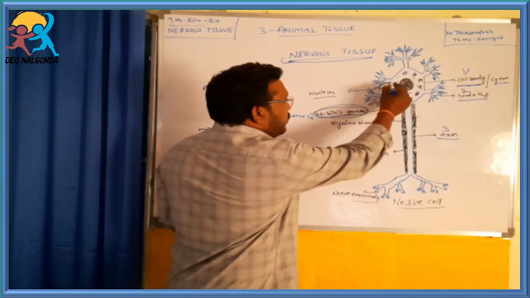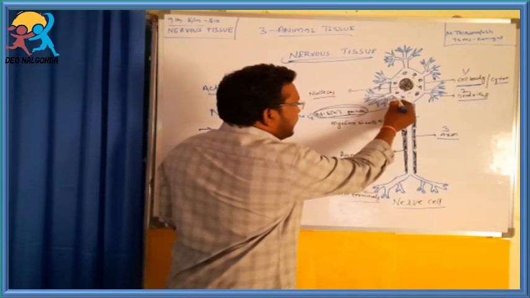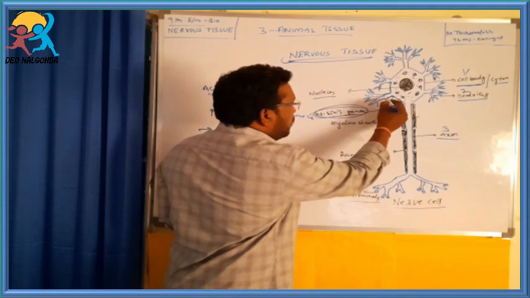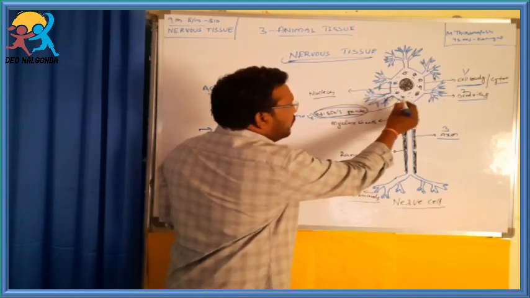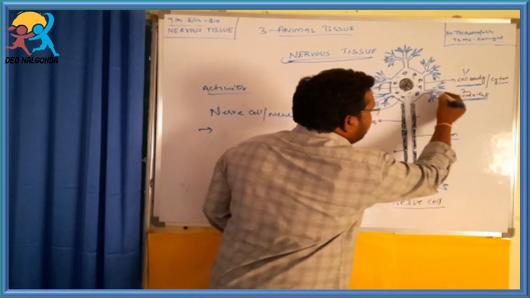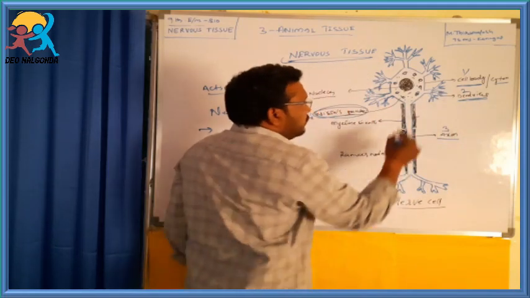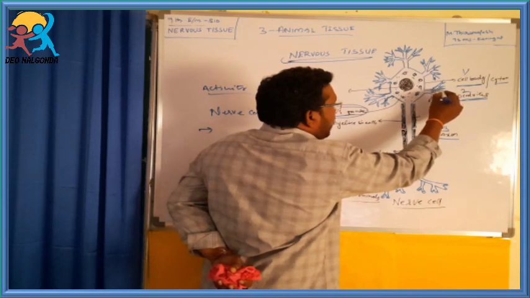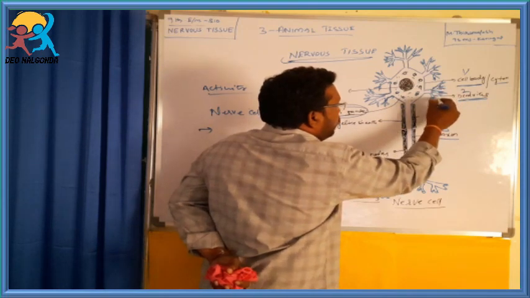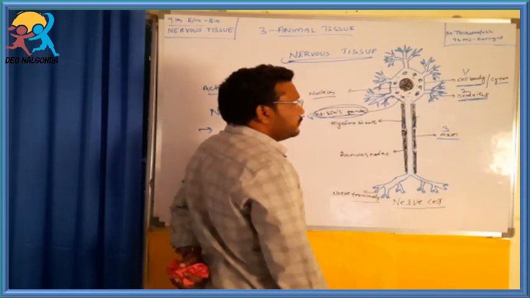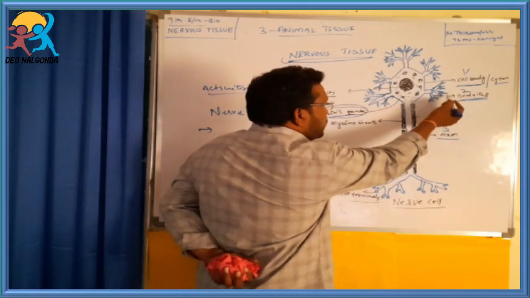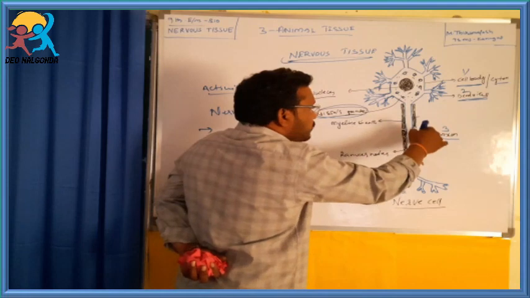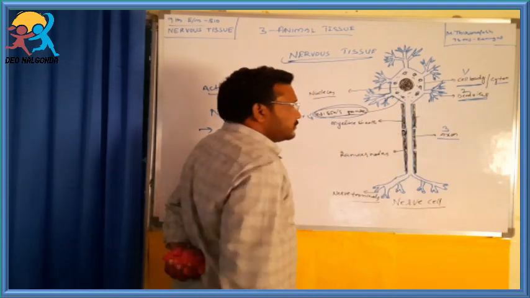From the cell body arise small projections called dendrites. These are sharp, branched and numerous. They receive information from another nerve cell and send it to the axon.